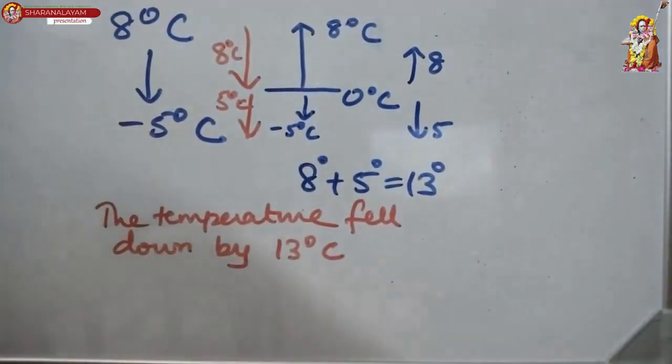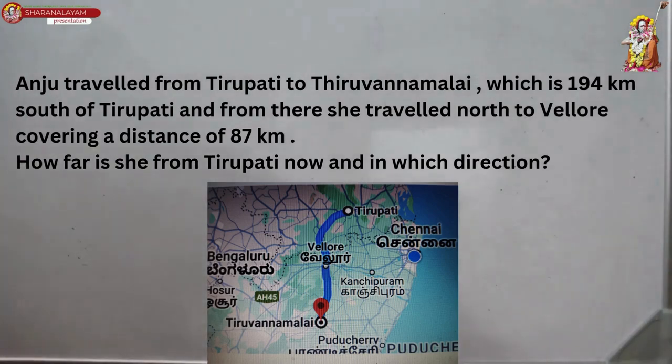Okay. Next one. Anju travelled from Tirupati to Tiruvannamalai, which is 194 kilometers south of Tirupati, and from there she travelled north to Vellore, covering a distance of 87 kilometers. Now, how far is she from Tirupati now and in which direction?